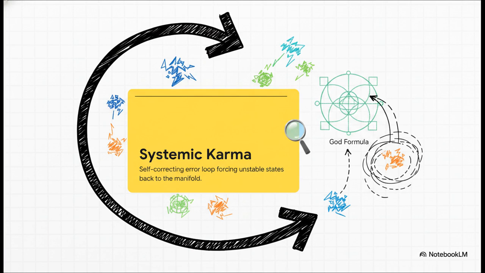But here, it's treated strictly as a cold, hard mathematical variable. Systemic karma is defined as a self-correcting error loop. The rule is brutally simple. Any state that drifts away and violates that primary invariant we talked about is fundamentally unstable. And because it's unstable, the system's karma forces it to eventually mitigate that chaotic drift and teleport right back onto the stable manifold. It is quite literally the universe's built-in error correction software.